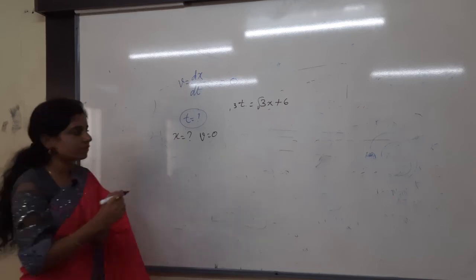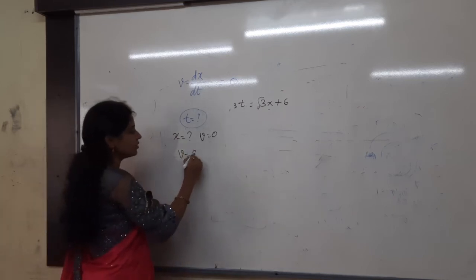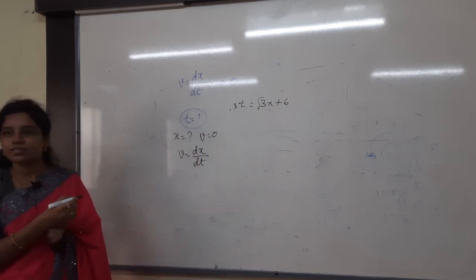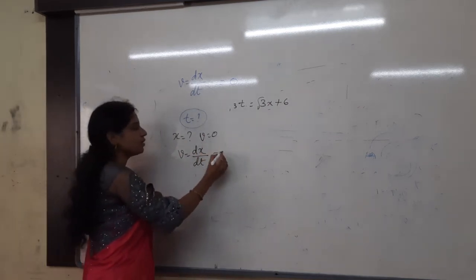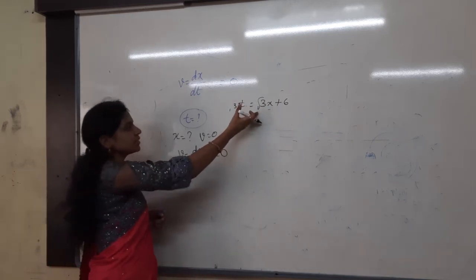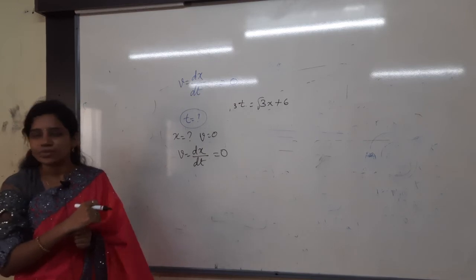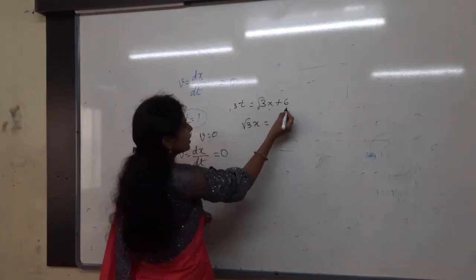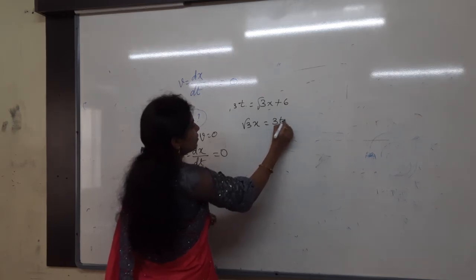How to get the velocity? What is the formula of velocity? v equals dx by dt. Rate of change of displacement is velocity. That you have to equate to 0. To get this, first of all I have to change this function into a function of x. So for that purpose, root 3x equals what can I write? 3t minus 6.